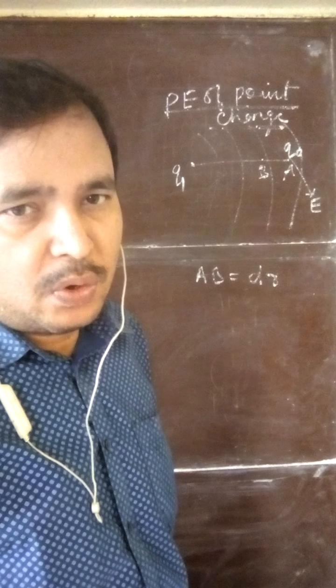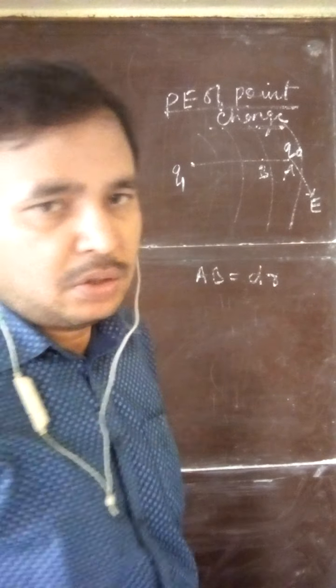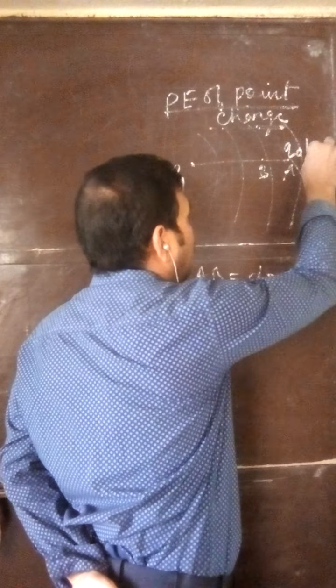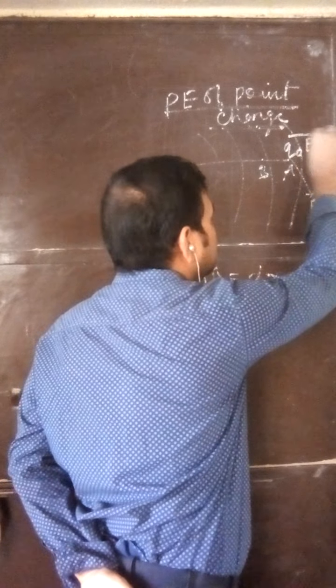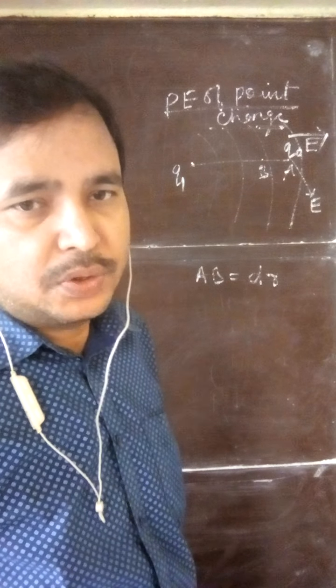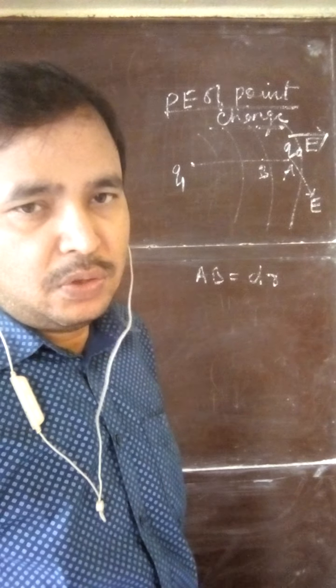Now what will be the force on this test charge Q0 due to the electric field of Q1? Q0 into E, in this direction.